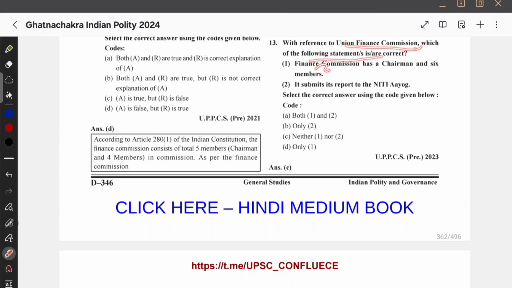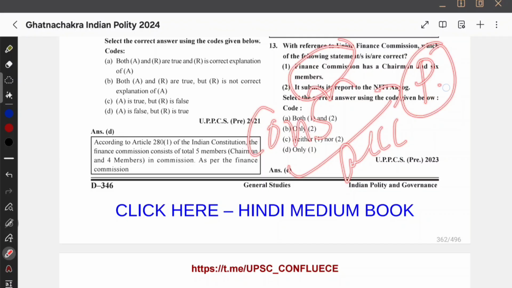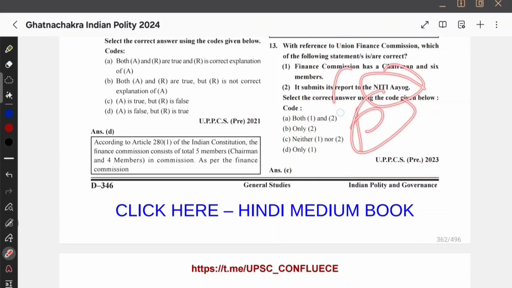Under Finance Commission, which of the following is not correct? Finance Commission has a chairman and 6 members. I think Finance Commission is having 5 members. And next, it submits its report to the Niti Aayog. Finance Commission report submit करेगा किसको? See, Finance Commission is a constitutional body, and it recommends किसको? President को recommend करेगा. Okay, so it recommends to the President. Therefore this one is wrong actually.